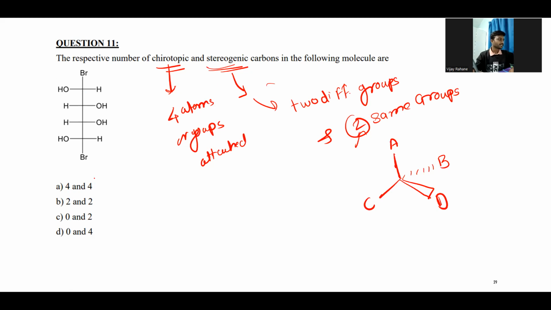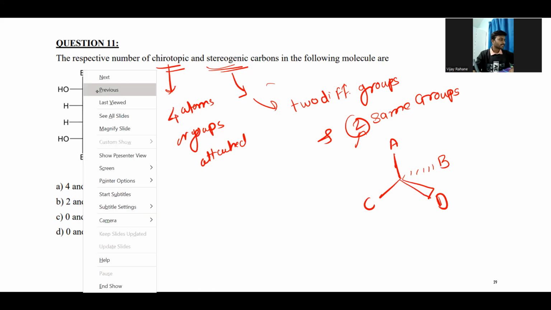So we will see how many chirotopic and stereogenic carbon atoms are in this molecule. We'll start with the first one. In this one, we can see this.